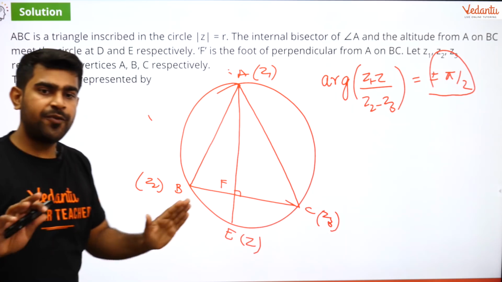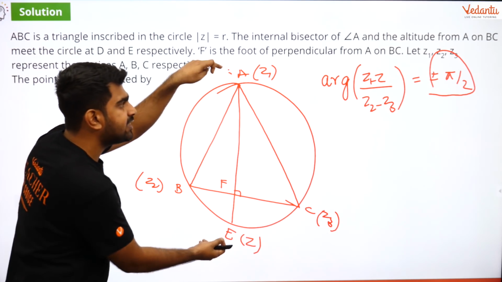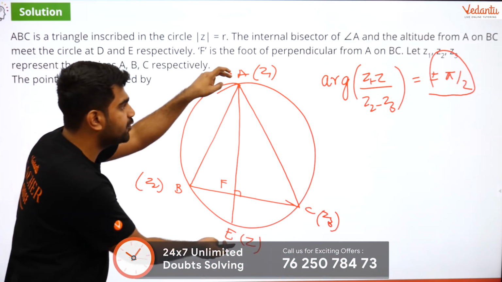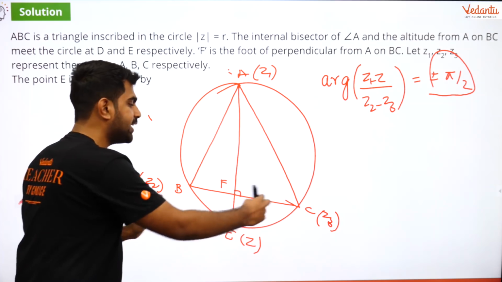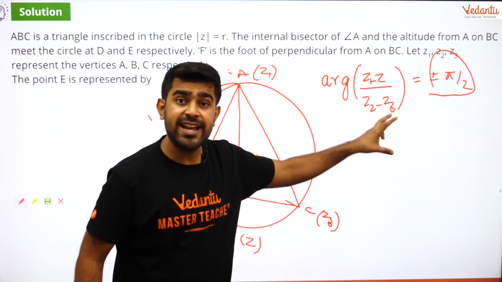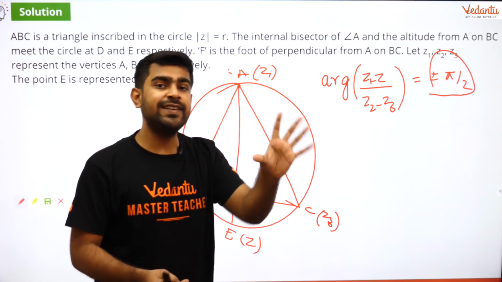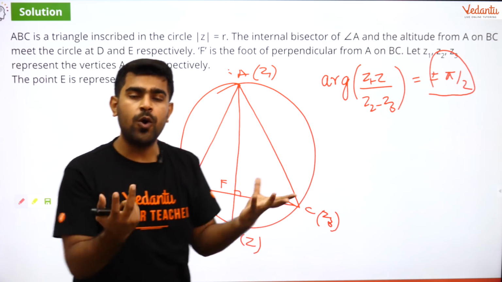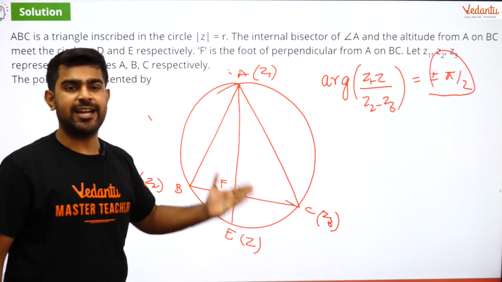Okay, I hope all of you got it. I will repeat it again. AE is nothing but the direction of Z1 minus Z, and BC is nothing but Z2 minus Z3. Now when I say the argument of this by this, I am basically asking for the angle between them. So the angle between these two directions I want to know, and as all of you can see over here, the angle between them is nothing but 90.